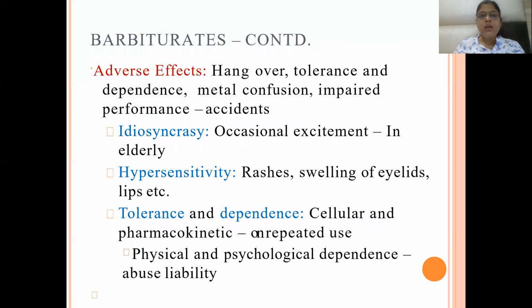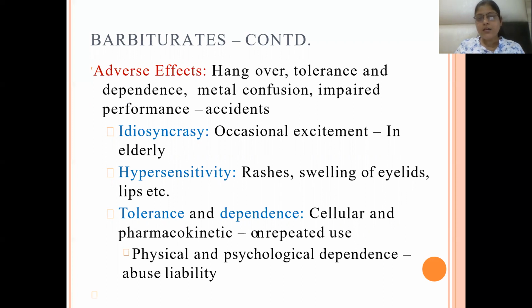Adverse effects: there can be hangover, tolerance can develop to the drug, and dependence, physiological as well as physical as well as psychological, can develop by the use of this drug. There can be mental confusion and drowsiness, so there can be impaired performance leading to accidents.